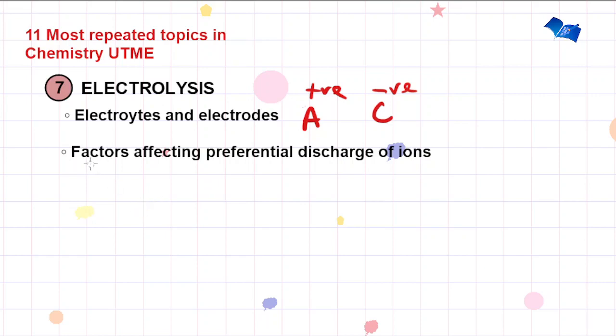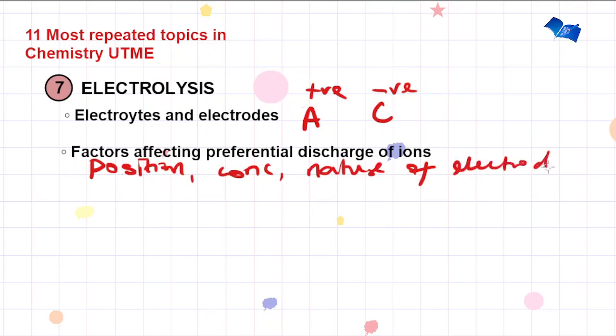Now, these factors, we have the position of the ions in the electrochemical series. We also have concentration and also the nature of the electrode. Very, very important. Now, also you're expected to look at Faraday's laws. We have the first and the second laws.